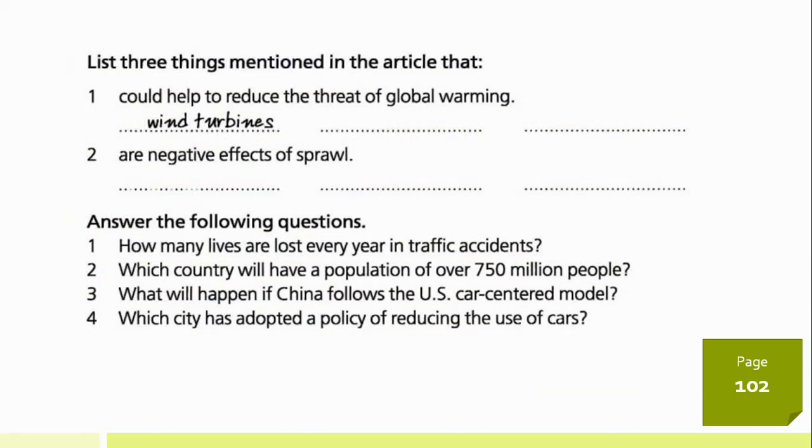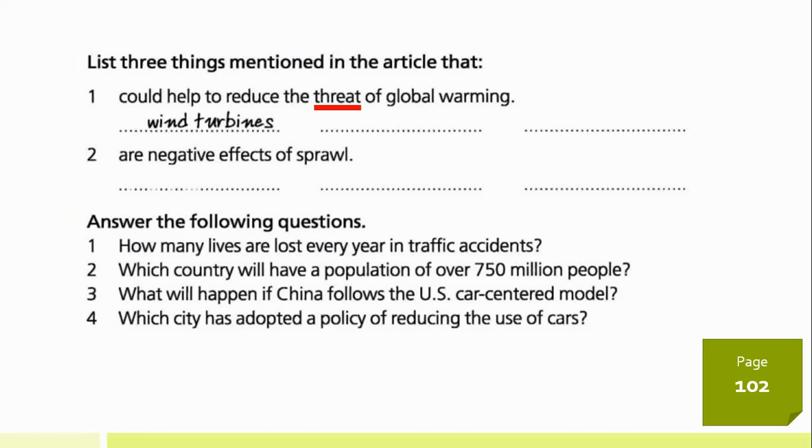And it says, list 3 things mentioned in the article that, number 1, could help to reduce the threat of global warming. Guys, this word threat, it means in Spanish, amenaza. And also you have to list 3 things mentioned in the article that, number 2, are negative effects of sprawl. You will see in the article what sprawl is. I will let you know.